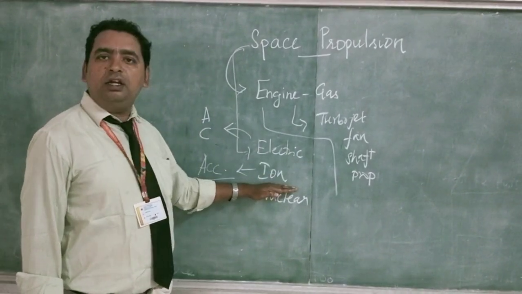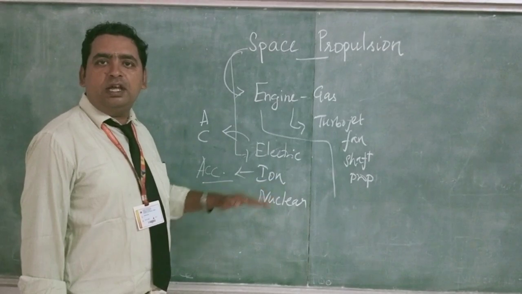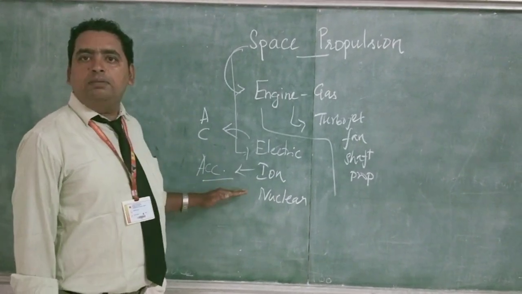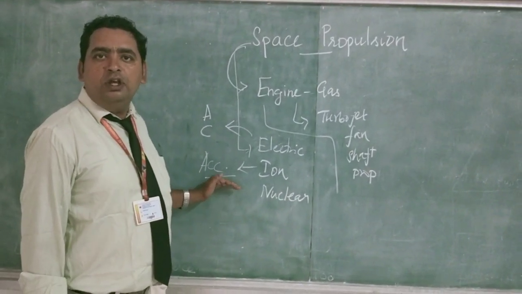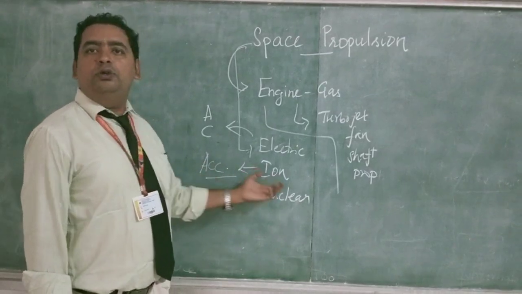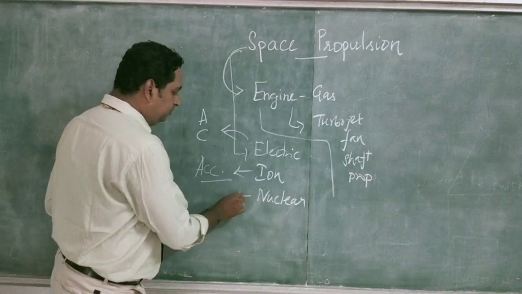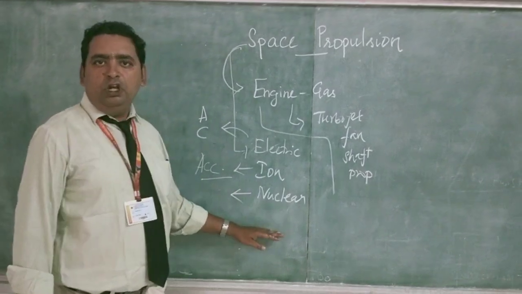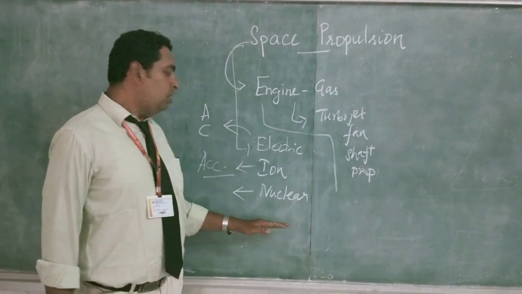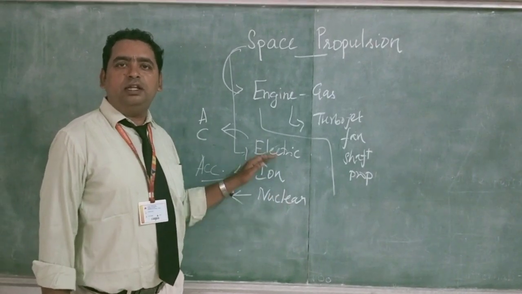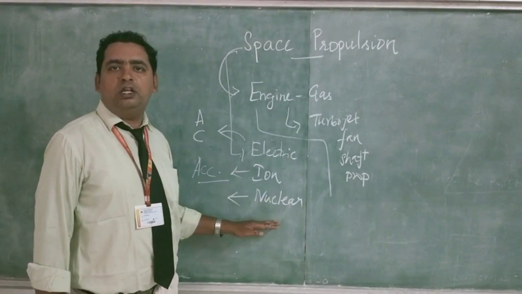Then we have the ion propulsion system. This ion propulsion system comes under the acceleration process. So ions are accelerated to give the propulsion, which is the ion propulsion system. Then we have the nuclear propulsion system. Nuclear propulsion is not as widely used. Electric and ion propulsion systems are the only ones widely used.